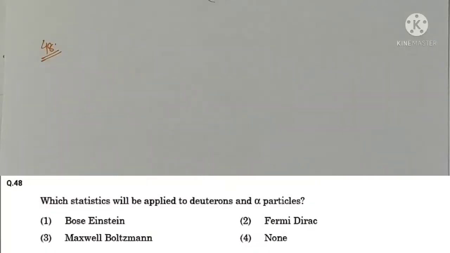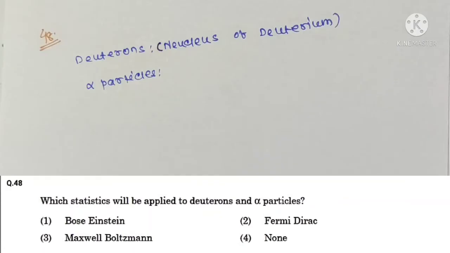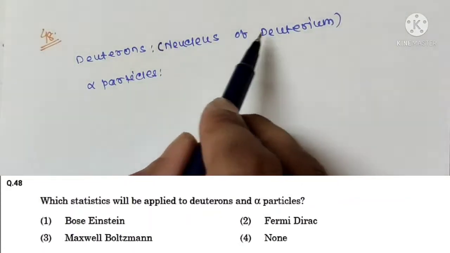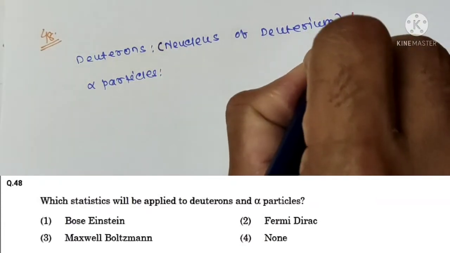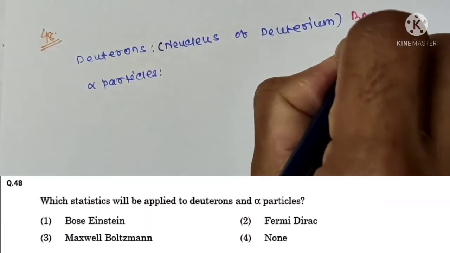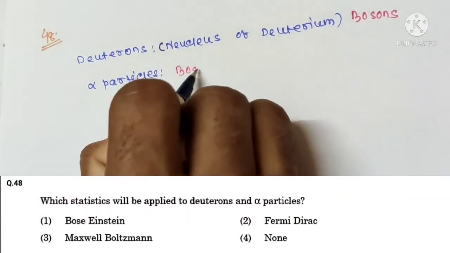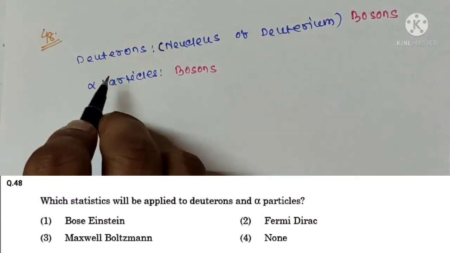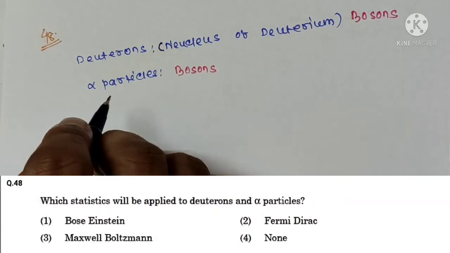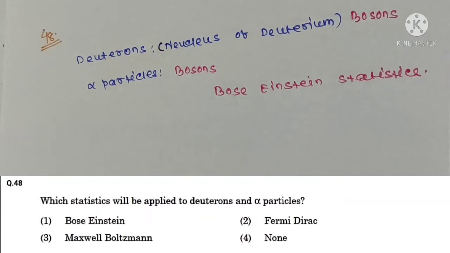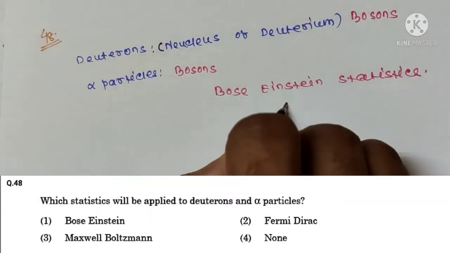Question number 48. Which statistics will be applied to deuterons and alpha particles? We know deuterons, which are nucleus of deuterium, are bosons, and alpha particles are also bosons. So deuterons and alpha particles will follow Bose-Einstein statistics. So your correct option is option 1.